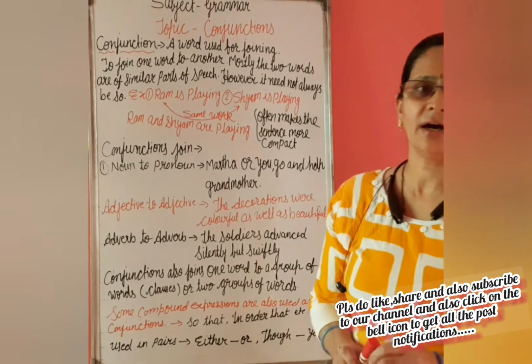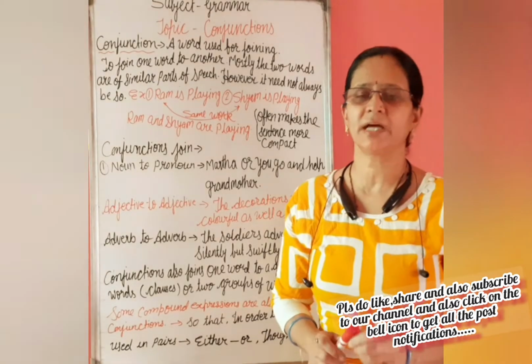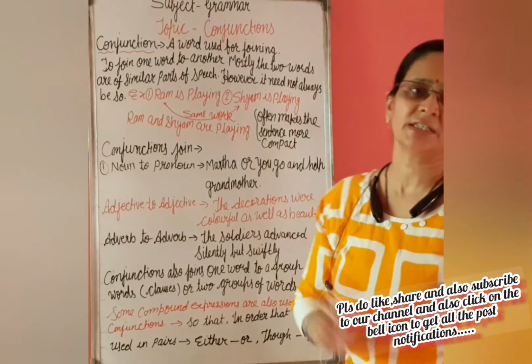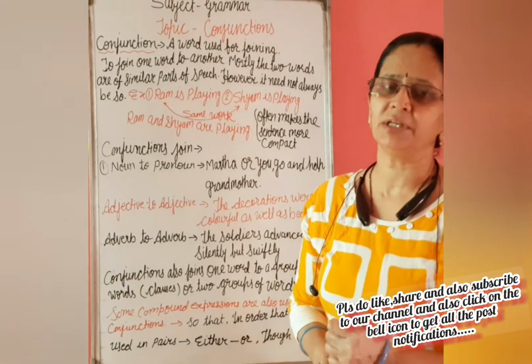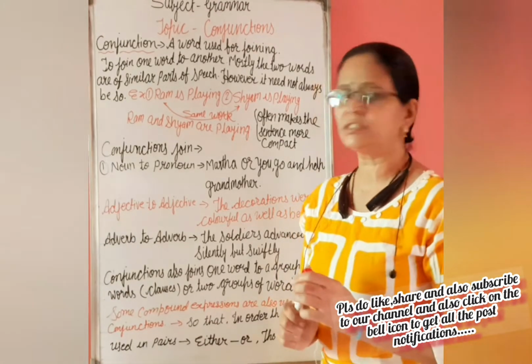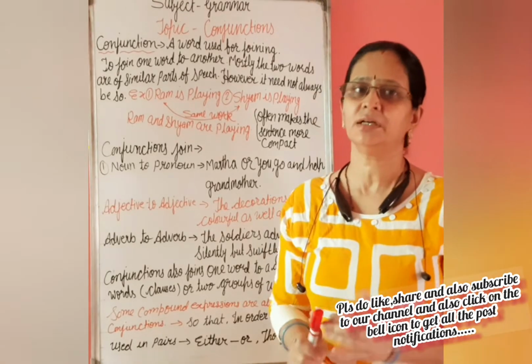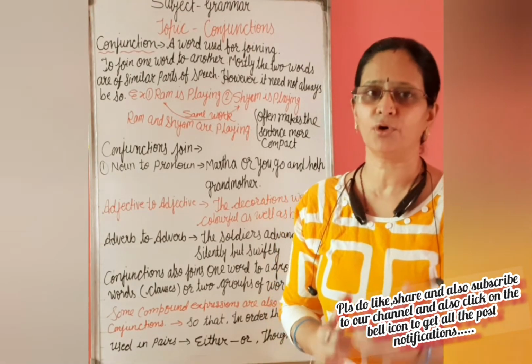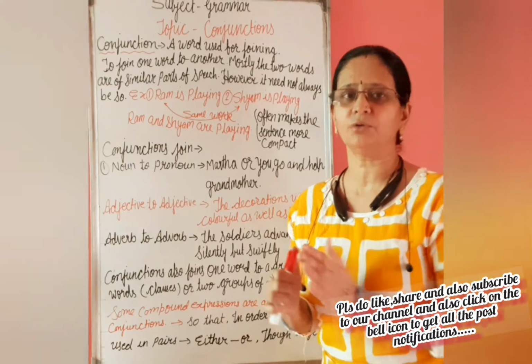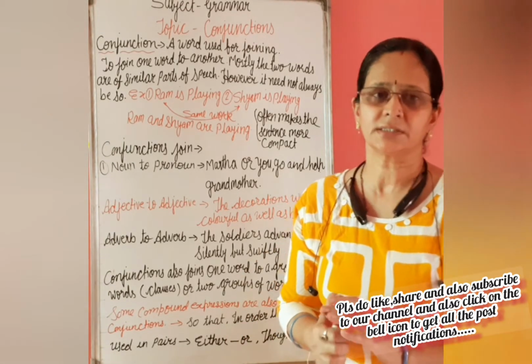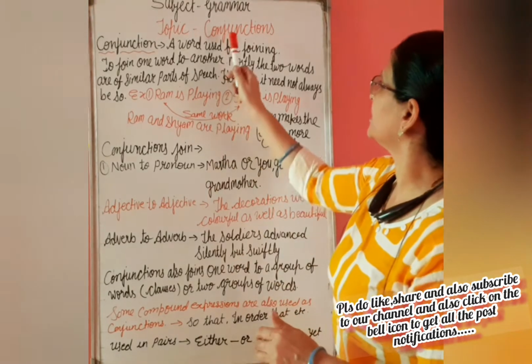Now we are at the next part of speech, that is conjunction. Before this we had studied the preposition, and I cleared you the meaning of preposition, that was pre plus position, means the word that is placed before the words, relating the noun or pronoun to the other part of the sentence. Now here it is the conjunction.